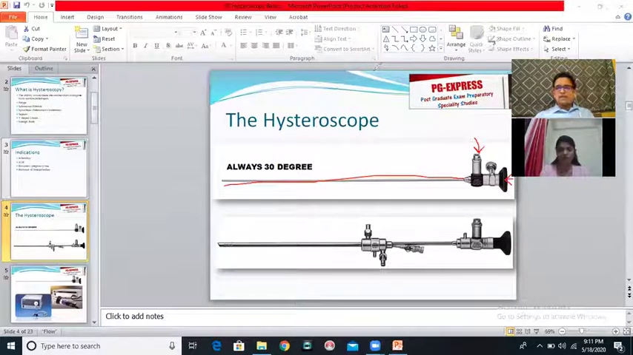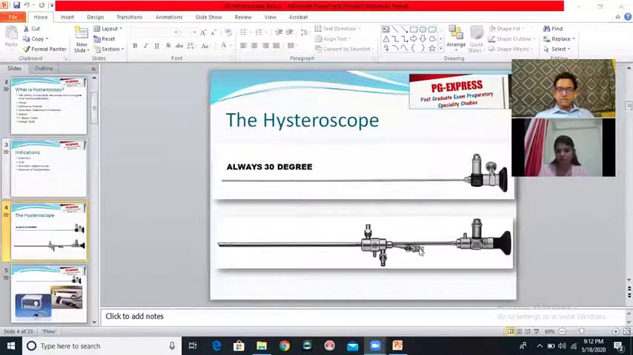Now, the main difference between hysteroscopy and laparoscopy in terms of how you perform it is that in laparoscopy, the abdominal cavity is distended by CO2 gas. It does not require a large amount of pressure to distend the abdominal cavity, but it does require some pressure nevertheless.